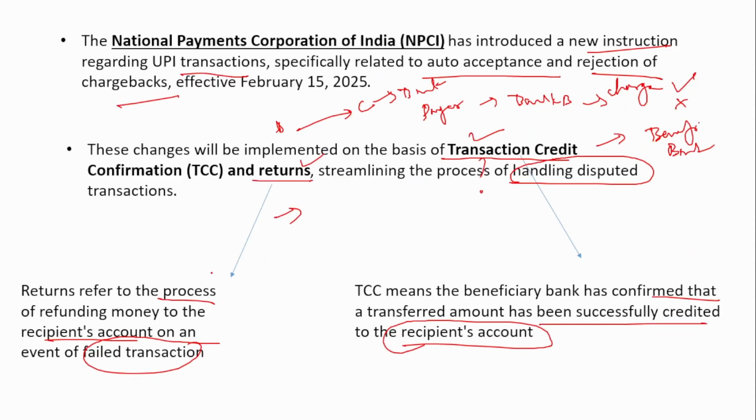Okay, as I mentioned previously, what does the return mean? It means that the amount has not been credited to the beneficiary. Here in this case, it is C. Okay, it has been stuck somewhere with the bank itself.